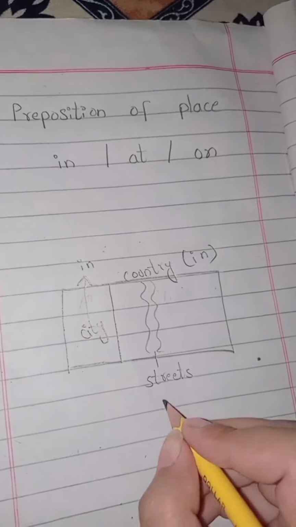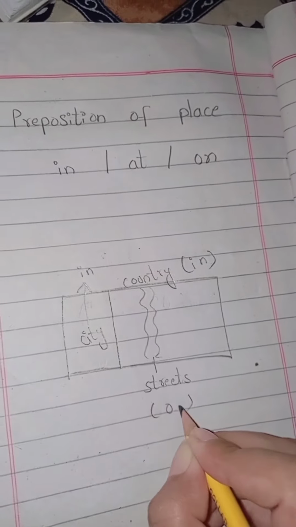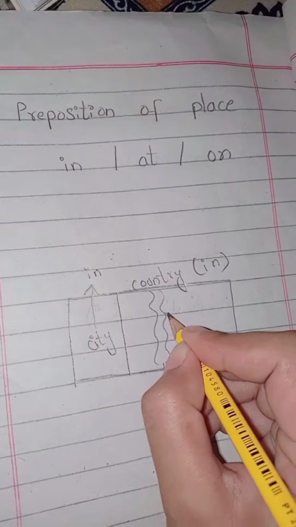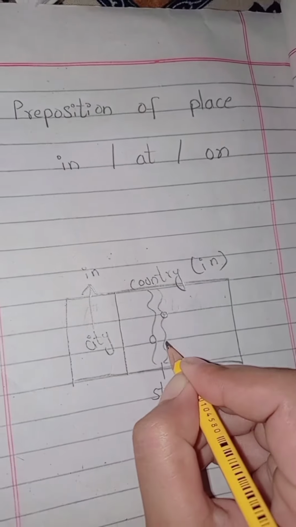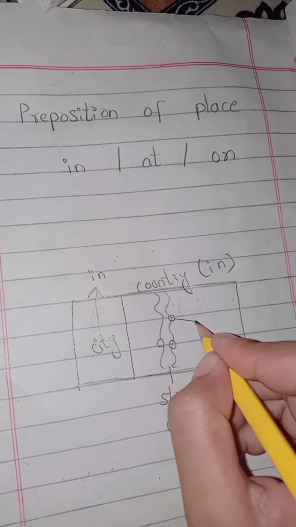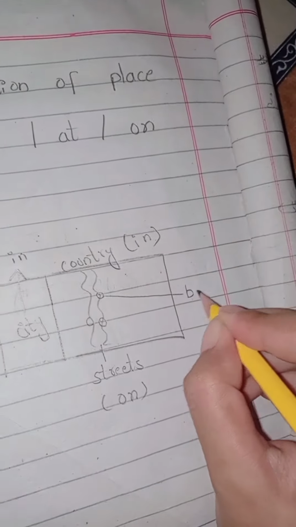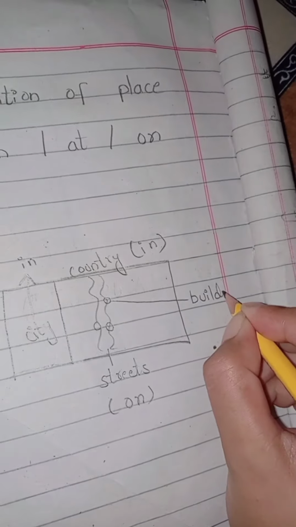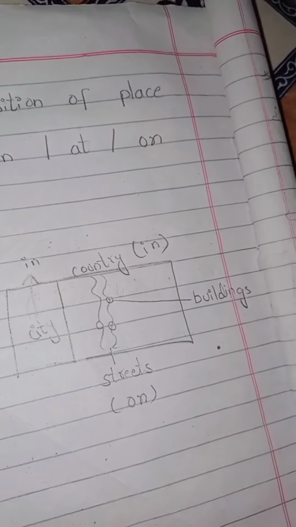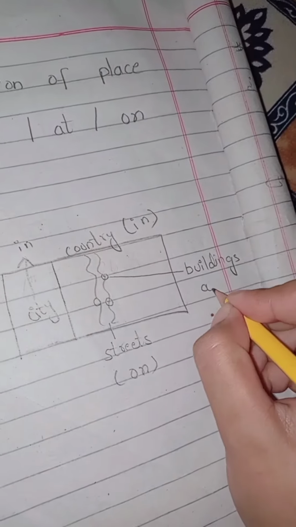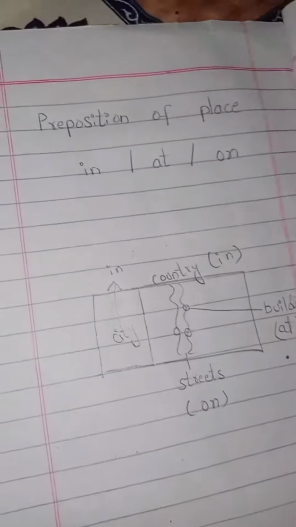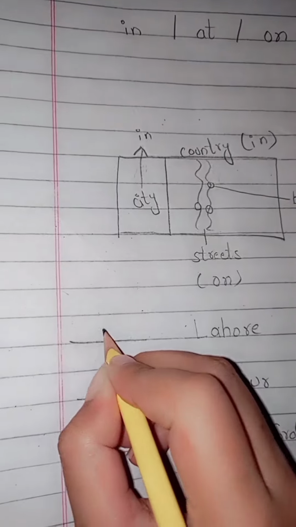But the streets and roads which are located in the city, we use on, and for the buildings which are located on the streets, we use at.